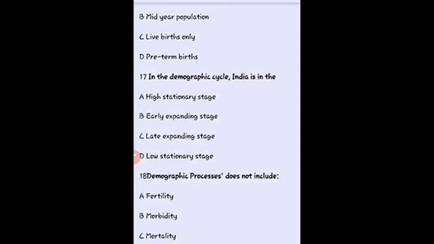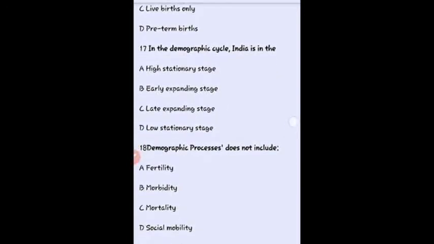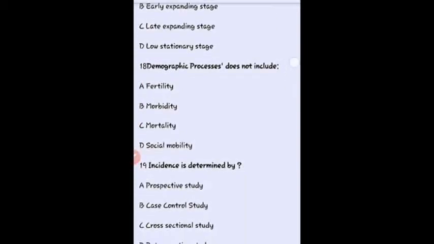Then in late expanding, birth rate declines and death rate also declines. Then low stationary, both components decline, and in the last stage, the declining stage, birth rate further declines and death rate is further declined and birth rate is unchanged. Okay, so India is in late expanding stage.